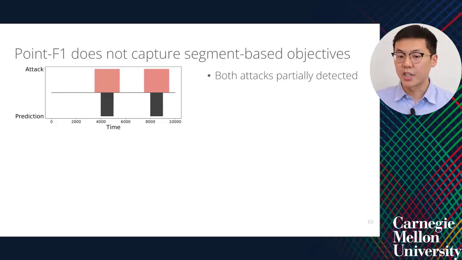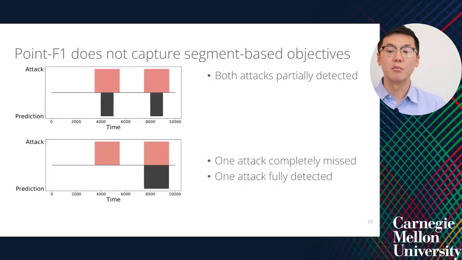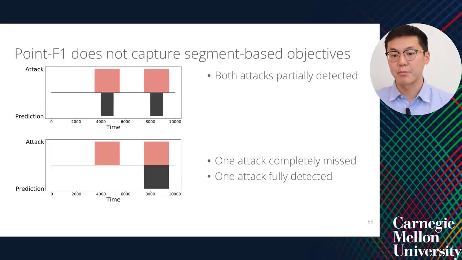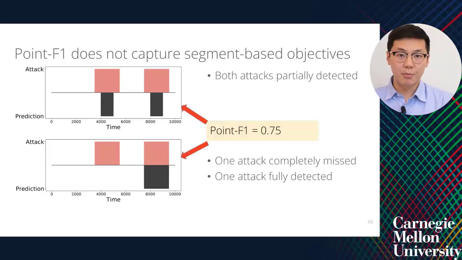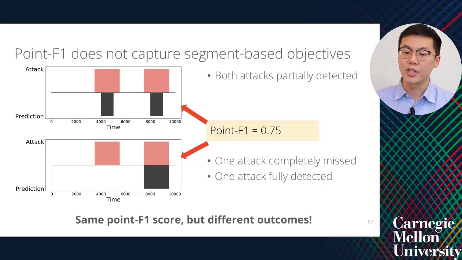Let me present an alternate case with the same attacks, except in this case, the first attack is completely missed, and the second attack is fully detected. When considering the time steps that underlay these predictions and computing the point F1 with every time step individually, the resulting point F1 scores are the same. Both cases show a point F1 score of 0.75. Even though these cases have the same point F1 score, the outcomes themselves are very different.